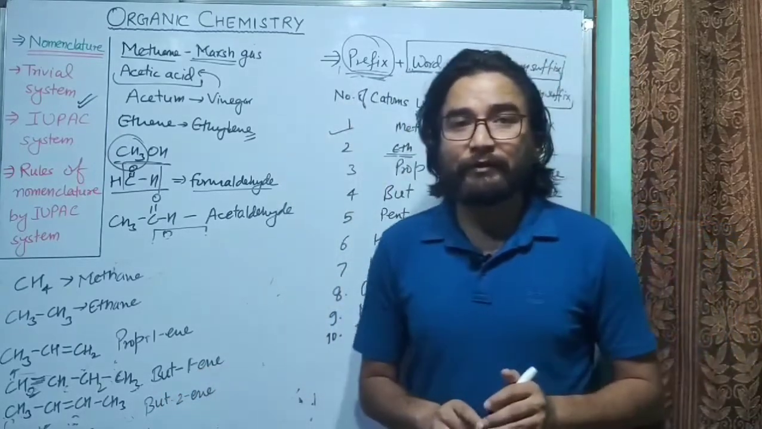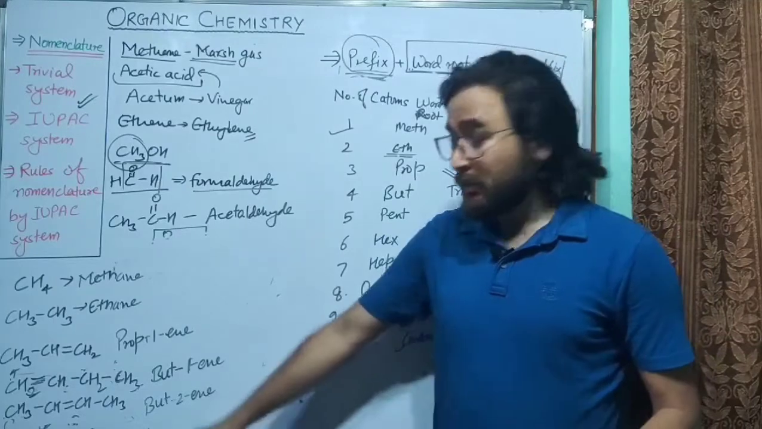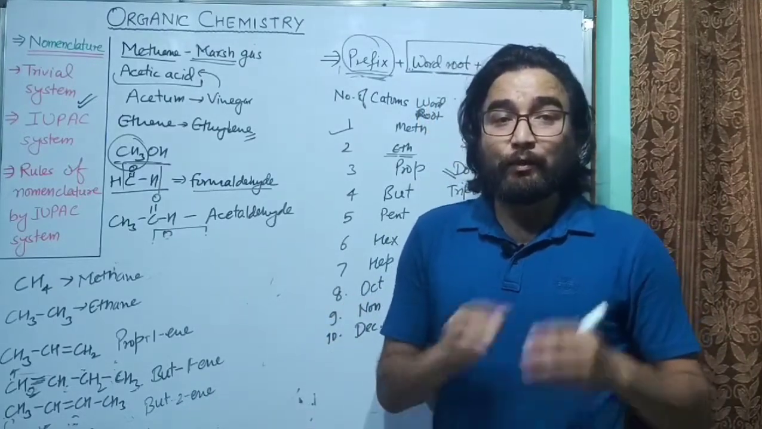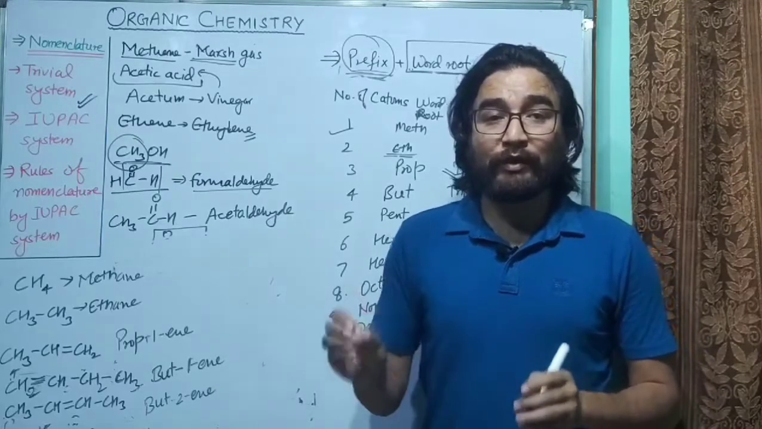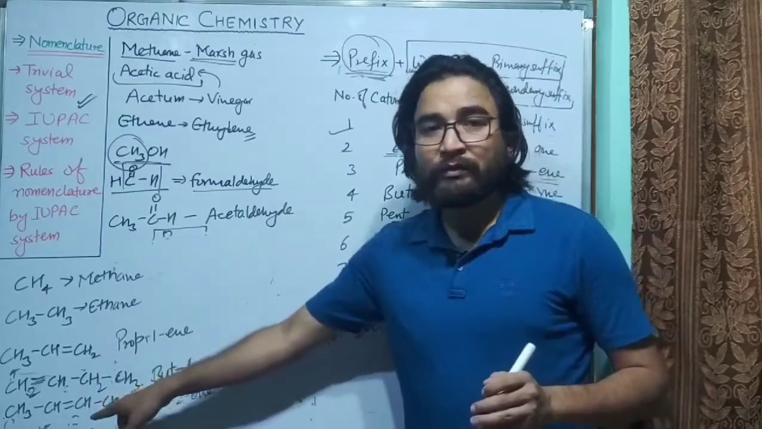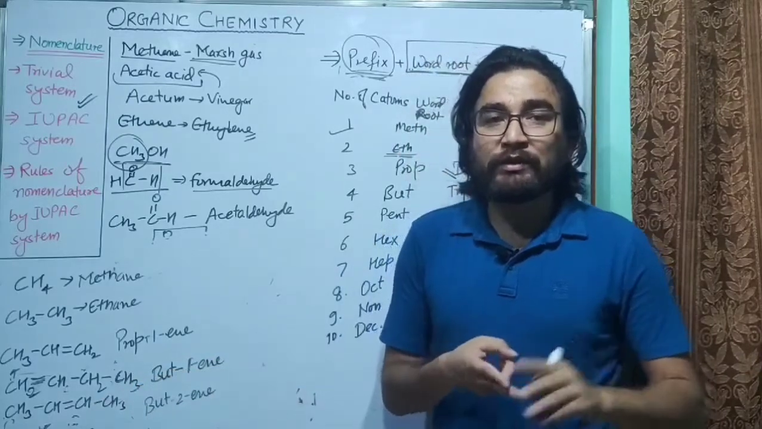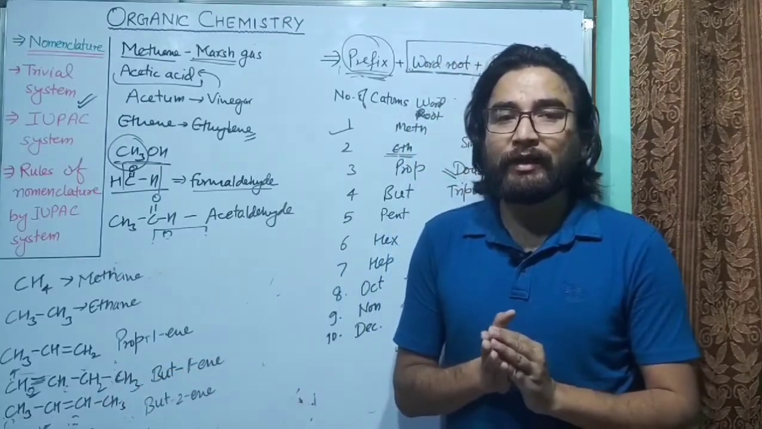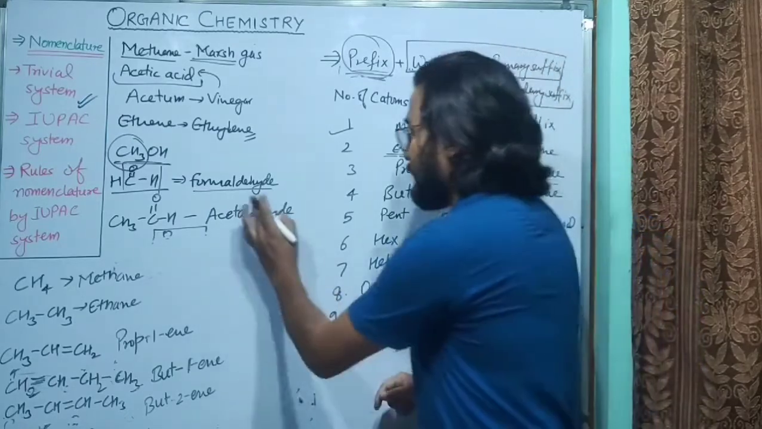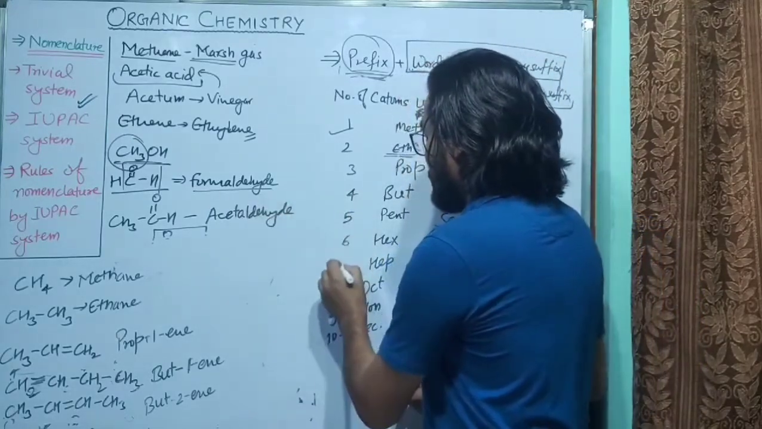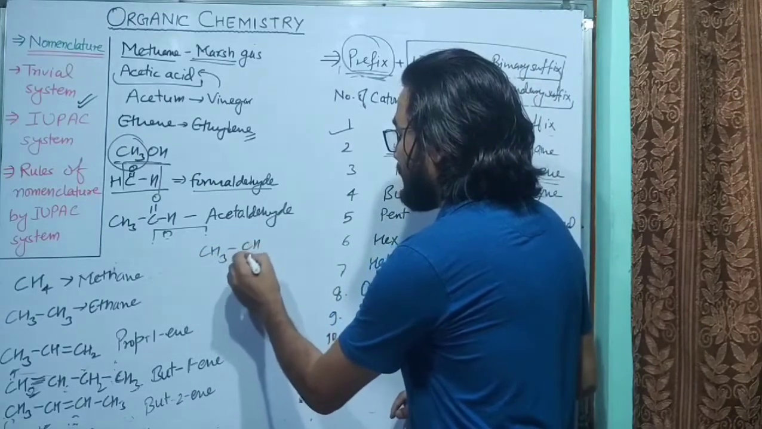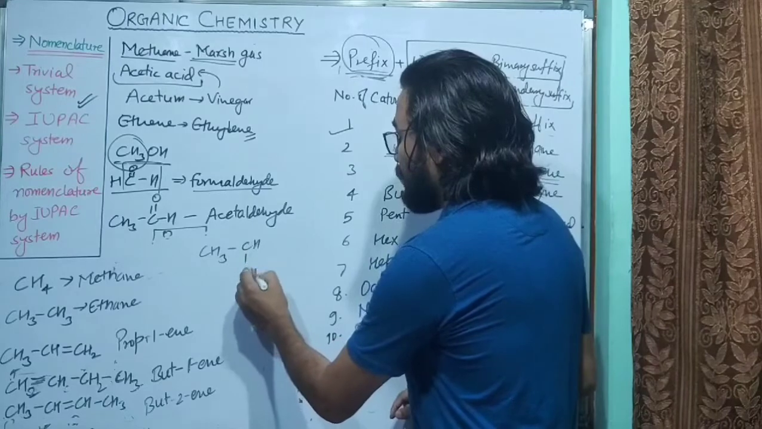So I hope you have understood how to write down the numbers. But-1-ene, but-2-ene. What is the meaning of but-1-ene? Butene was its name, and 1 means the number of the carbon atom to which the double bond is attached, or which is forming the double bond.